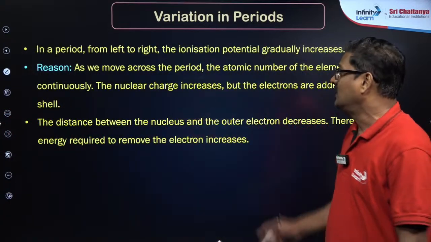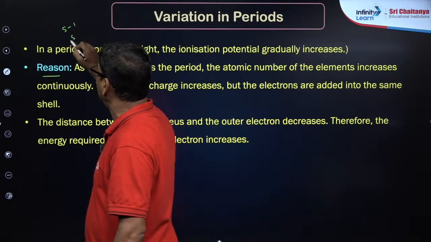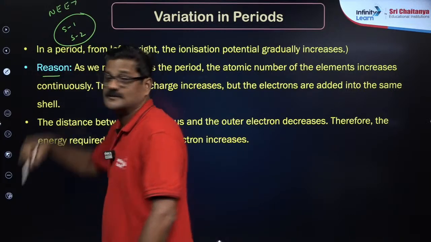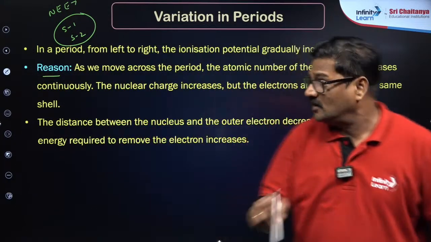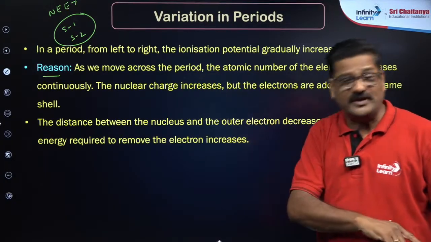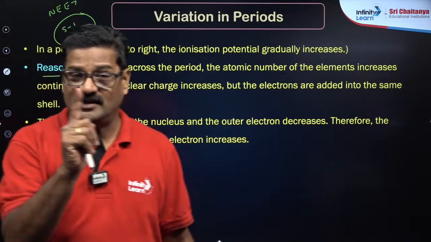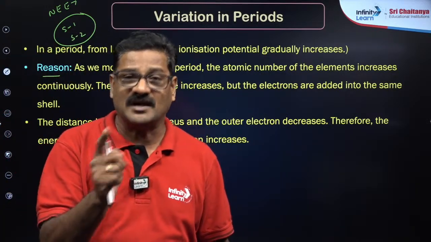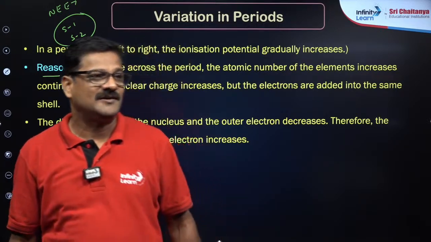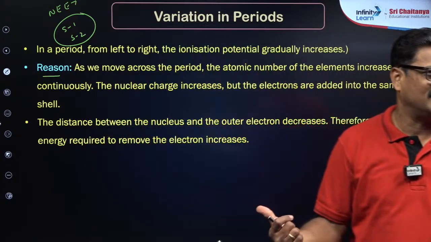Why? Because of the reason. So why is the reason given? Statement 1 and statement 2 type questions are more prominent in the NEET examination, my dear students, है ना? Therefore हर बार हम reason दे रहे हैं ना, आप लिख के रखना. So across the period the ionization energy increases because, first point, size decreases and effective nuclear charge increases. Roshan Kushlava and Aditi Patel, Faisal Farooq, hi. Hope you are understanding. Clear? Very good.